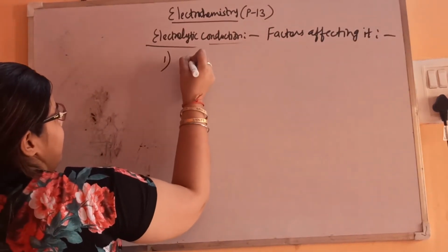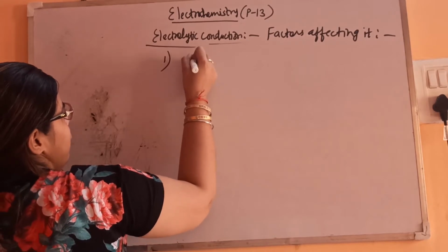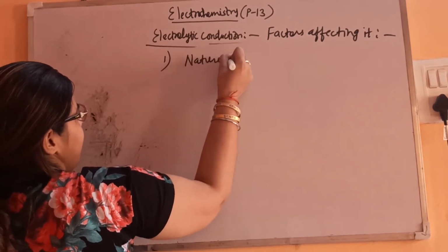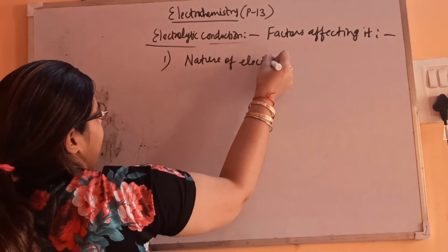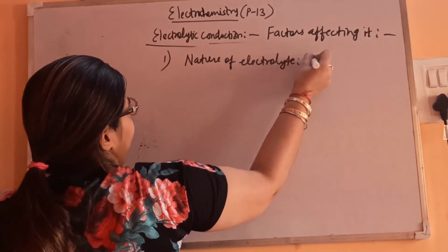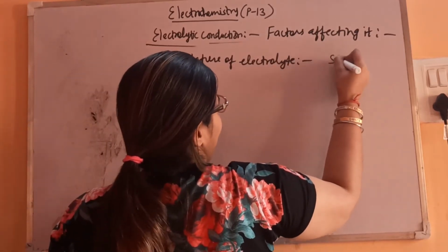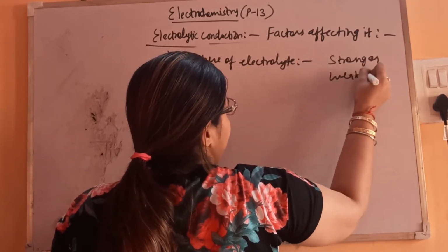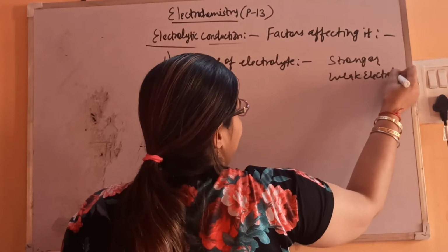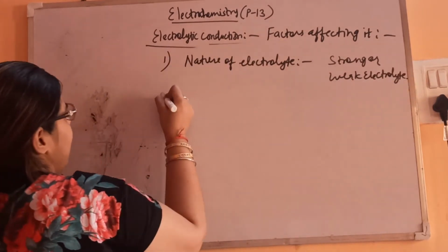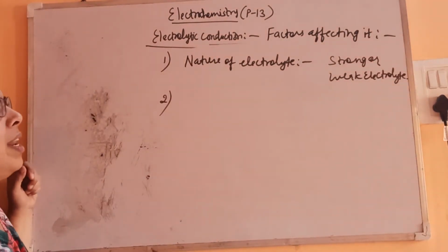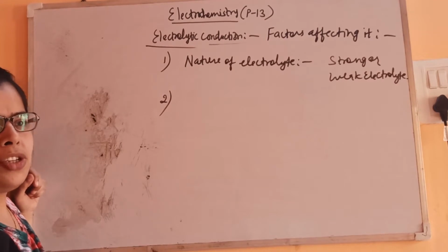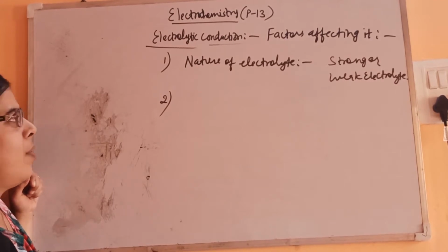First is the nature of electrolyte, whether strong or weak. We know that strong electrolytes undergo complete dissociation, so weak electrolytes undergo partial dissociation or less than that, so it will affect conduction accordingly.